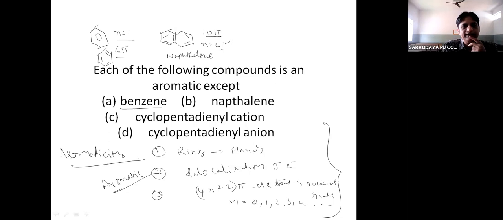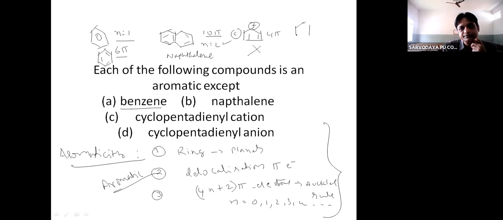Then cyclopentadienyl cation. Cation is a positive ion. So the ring is there, pi electrons are there, but let us see whether it follows Huckel's rule or not. So here 4 pi electrons are present. So 4n plus 2 pi electrons. If you put 0 here, then it becomes 2 pi electrons. If you put 1 here, it becomes 6 pi electrons. That means Huckel's rule is not followed by cyclopentadienyl cation.